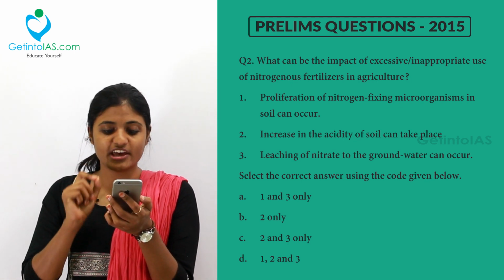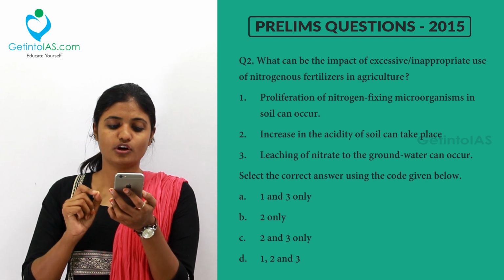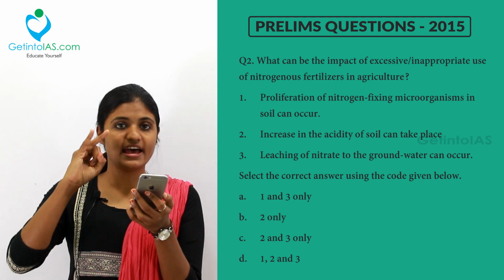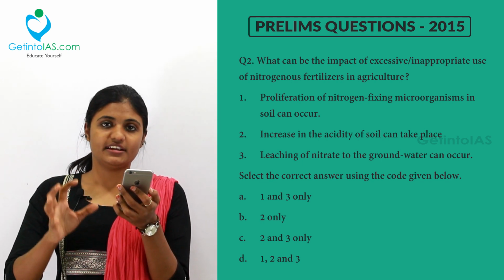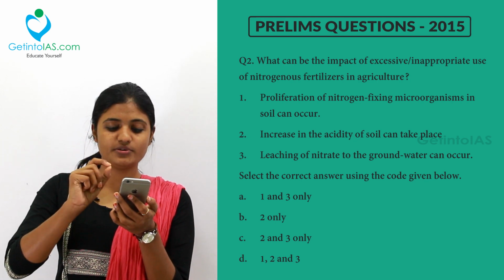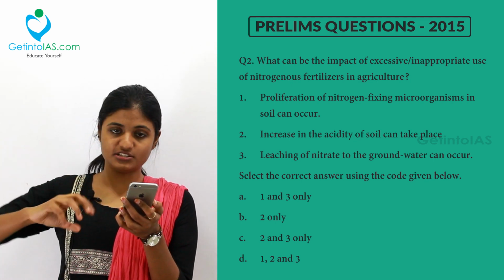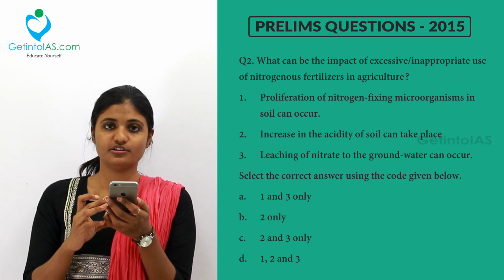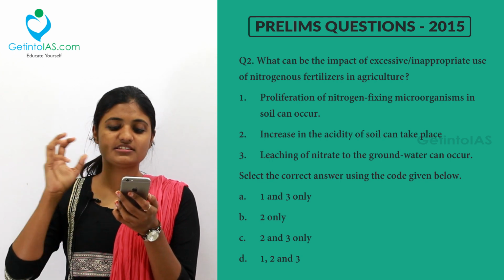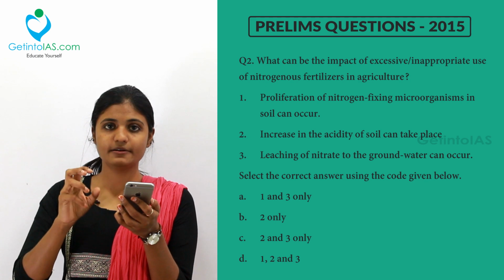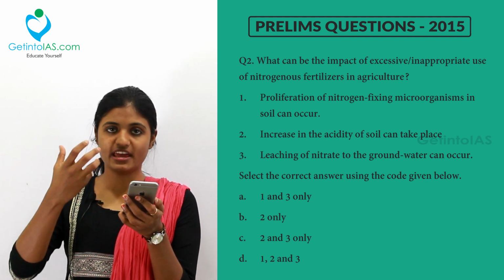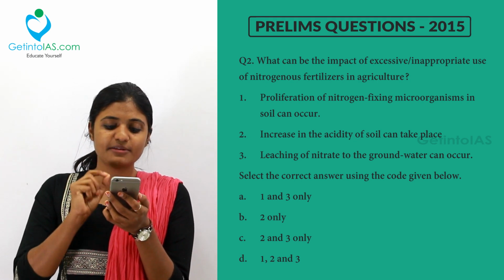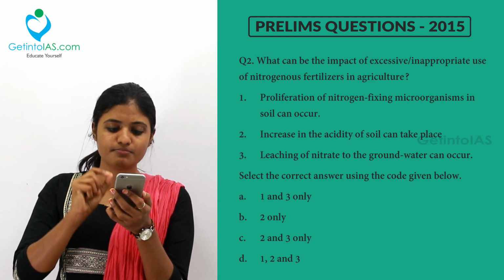And then the legume rhizobium symbiosis is a classic example of mutualism. That is, both are getting benefited. It's called mutualism. The legume plant and the rhizobium bacteria, both are getting benefited. So the rhizobia supply ammonia or amino acids to the plant, and in return it receives organic acids as a carbon and energy source. So this is mutualism. The plant is receiving ammonia or amino acids, but in turn this bacteria is receiving what? Energy.